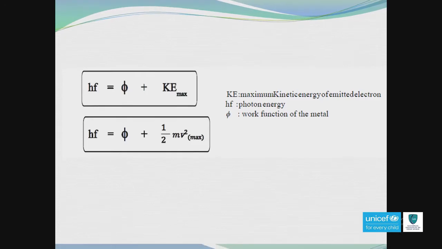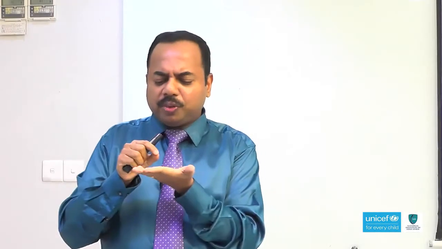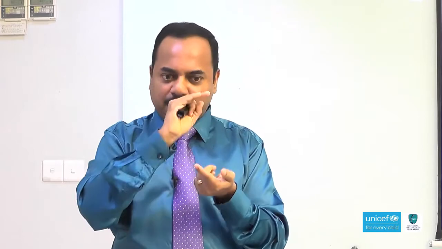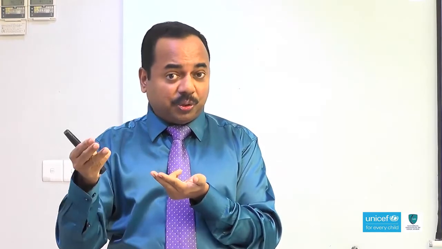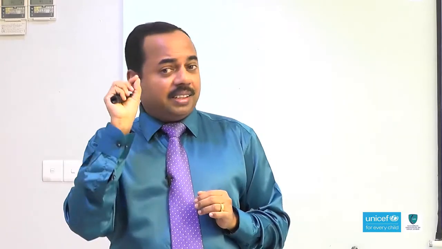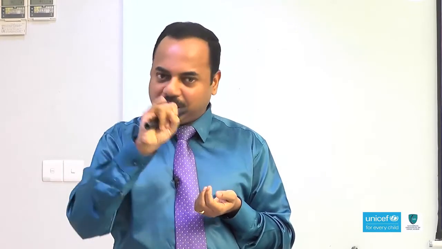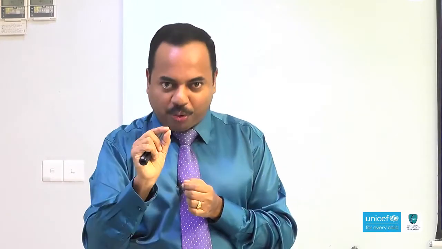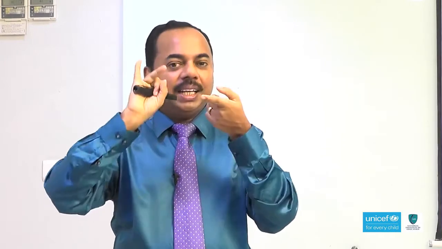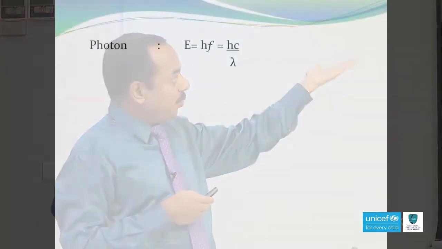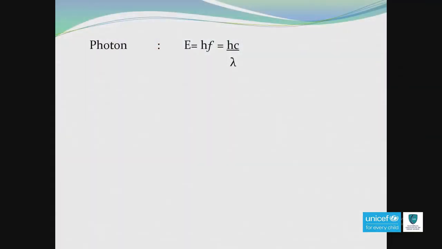But whenever you are doing the question, students get confused, because the energy is there, frequency is there, wavelength is there, work function, threshold frequency. So, it is confusing. I can give you a tip: whenever you are doing any question related to this equation, please remember, if you are considering the photon, its frequency is f, its wavelength is lambda, and its energy is E. So, the equation connected to the energy of the photon is E is equal to hf or E is equal to hc over lambda.